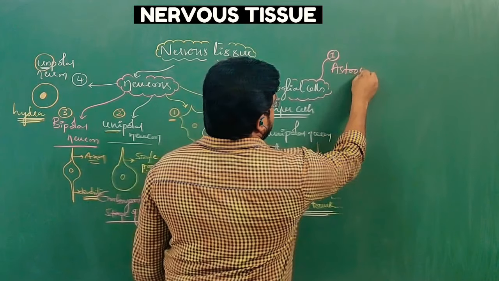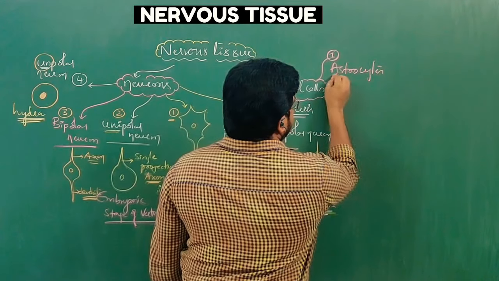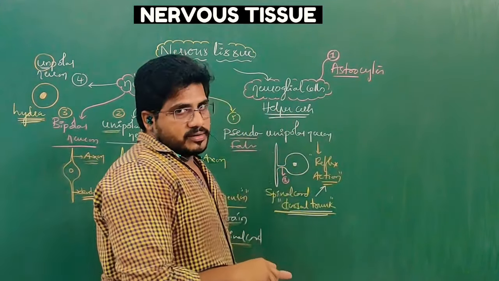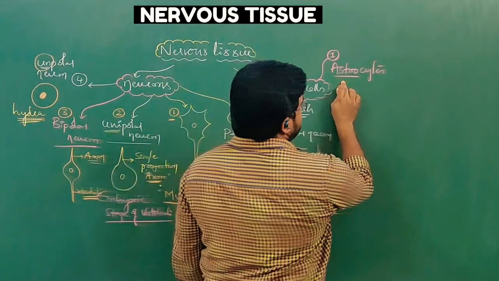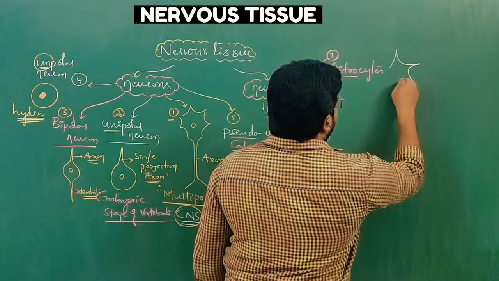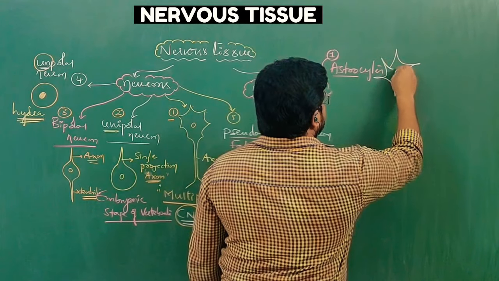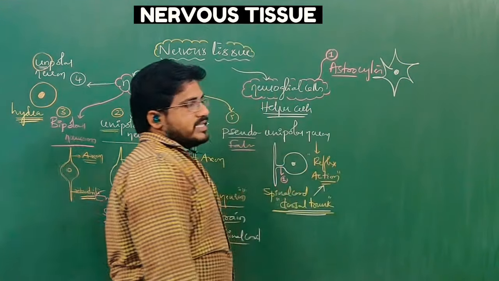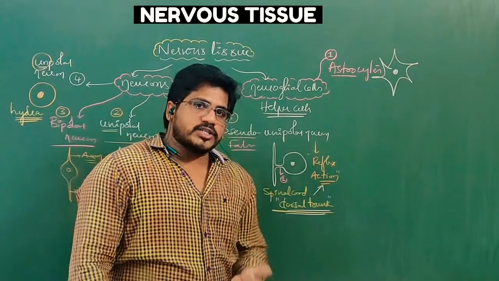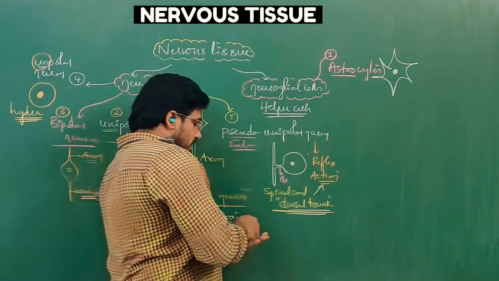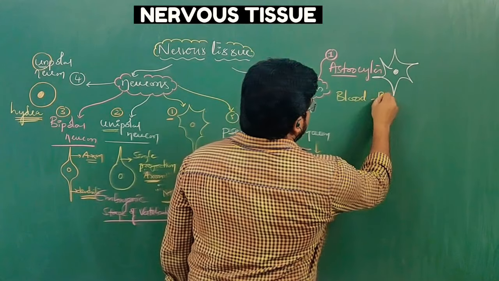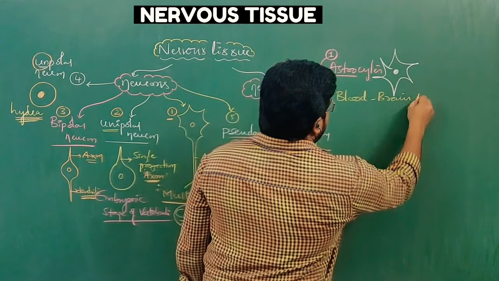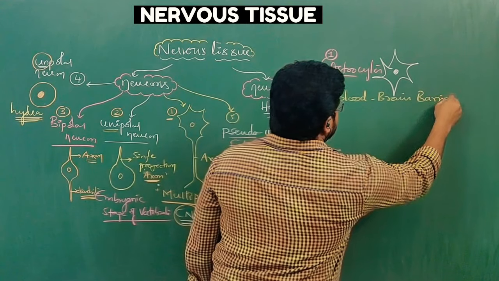astrocytes. Astro means star, like in astrology. So these cells look like stars. That's why they are called astrocytes. What is the role of astrocytes? Astrocytes act as blood-brain barriers.